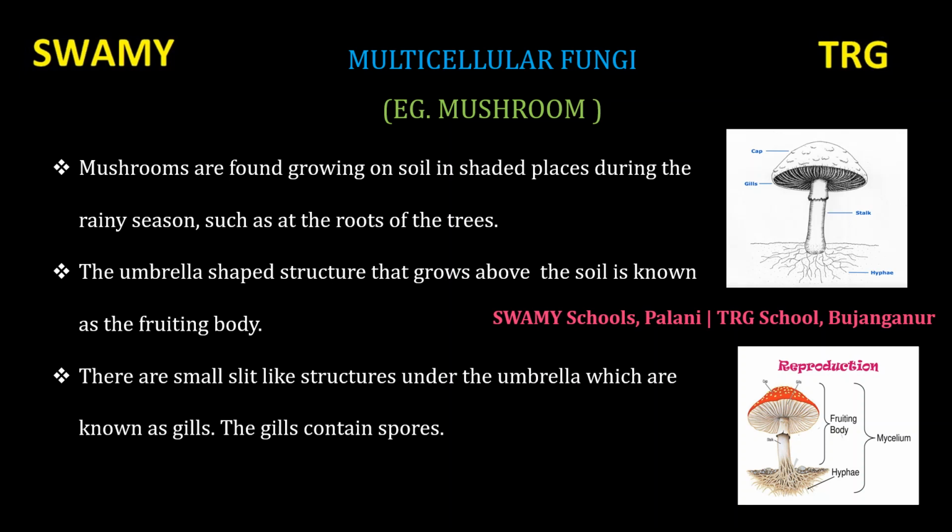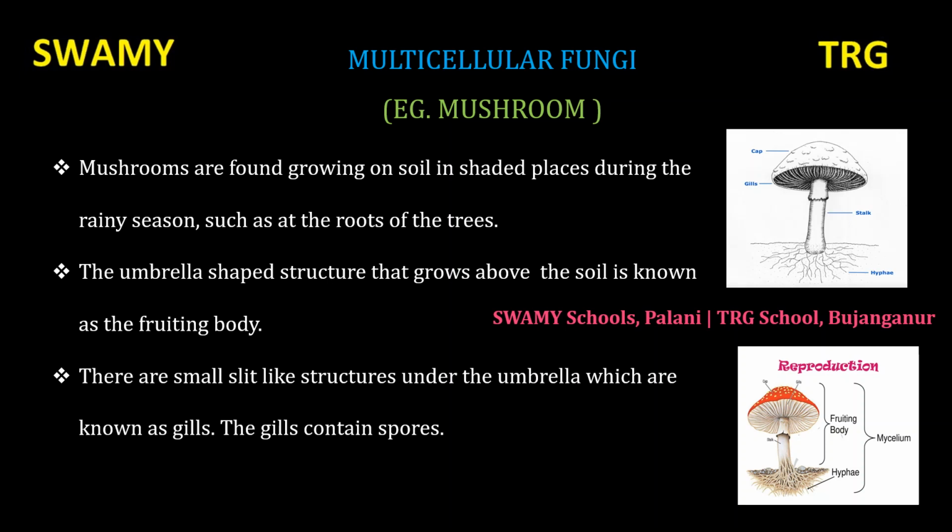The umbrella shaped structure that grows above the soil is known as the fruiting body. There are small slit like structures under the umbrella, which are known as gills.